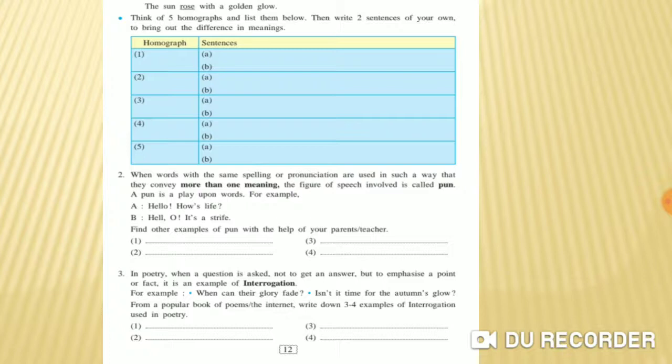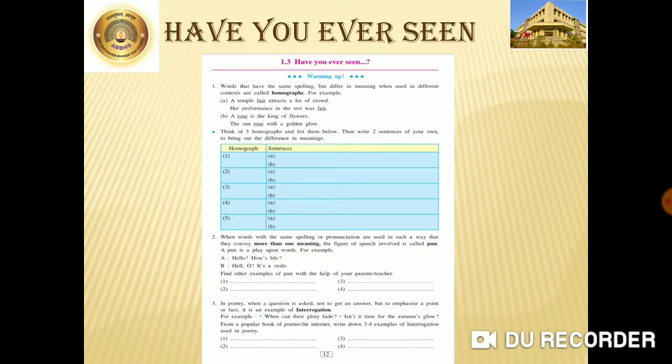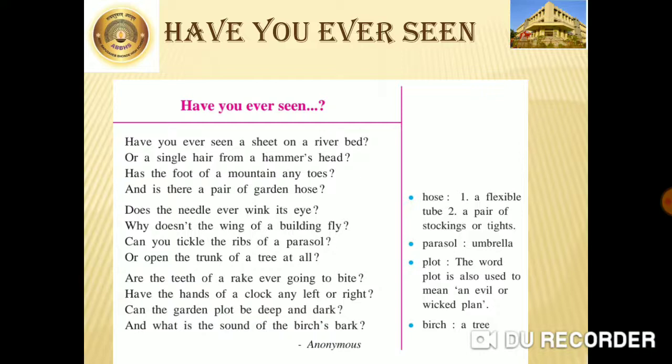You're in 10th standard. The next figure of speech here is interrogation, where questions are asked not to get the answers but to emphasize a point or a fact. So, students, I want you all to do this exercise in your English notebook. So, let's proceed. I will recite the poem for you all.